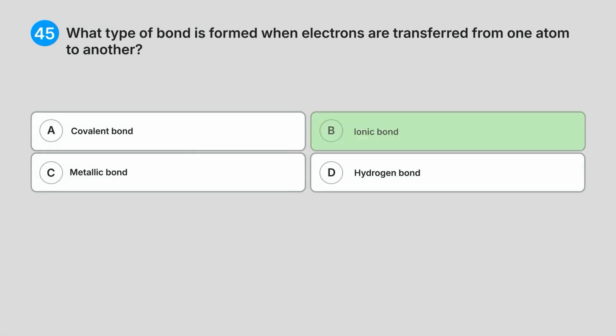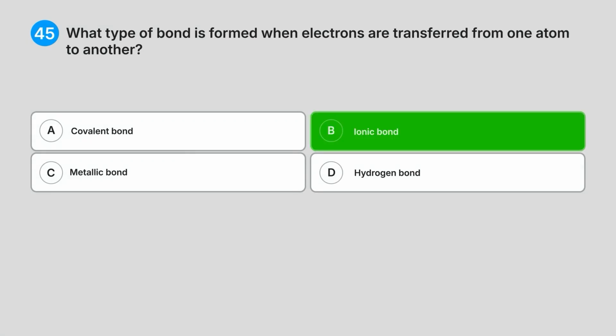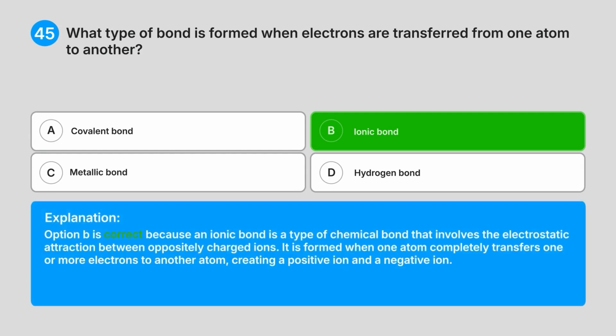Correct answer, B. Ionic bond. Explanation: option B is correct because an ionic bond is a type of chemical bond that involves the electrostatic attraction between oppositely charged ions. It is formed when one atom completely transfers one or more electrons to another atom, creating a positive ion and a negative ion.